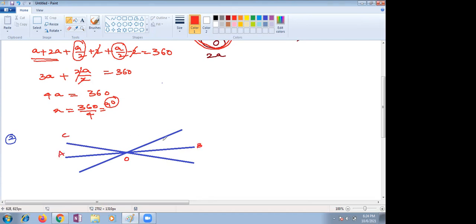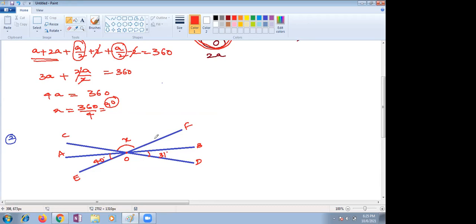This is AB line. This is ED line. This is EF line. These all three lines are meeting at a point O. Here this part is given as X, and the opposite part of this angle is given as 31 degrees, and this is 40 degrees. Please find the value of X here.